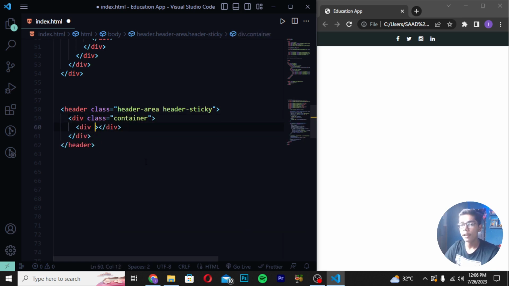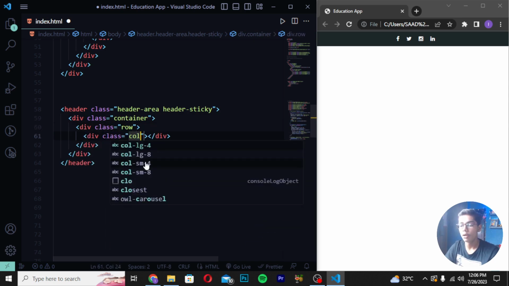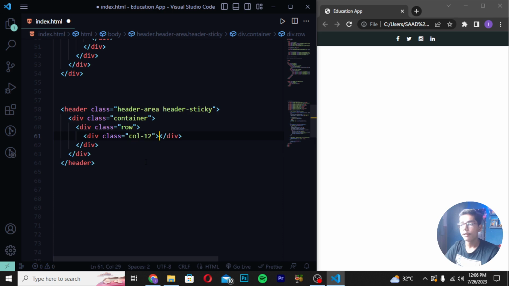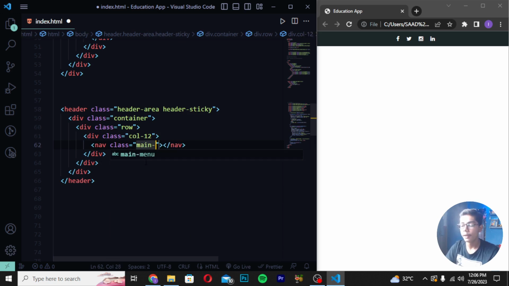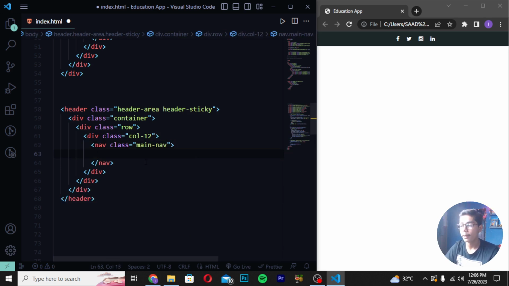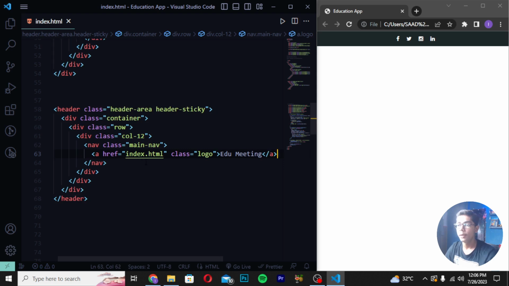With this, I will be writing div class row, and here I will be writing div class col-12, like this. After creating it, you have to write a nav with a class, and in this class I will be writing main-nav, or you can write main-navbar as well. Then here I will be giving it my file name, which is the main file. Then I will be giving it the class logo, and here I will be writing education meeting, but I have just written edu, which is the short form.